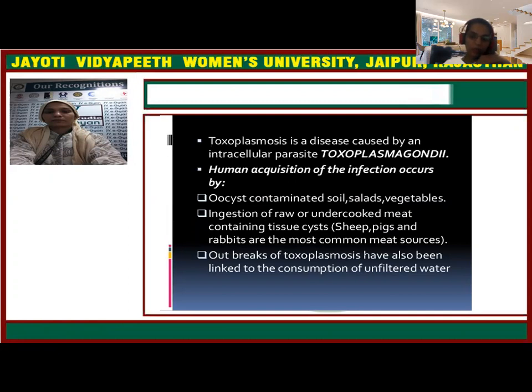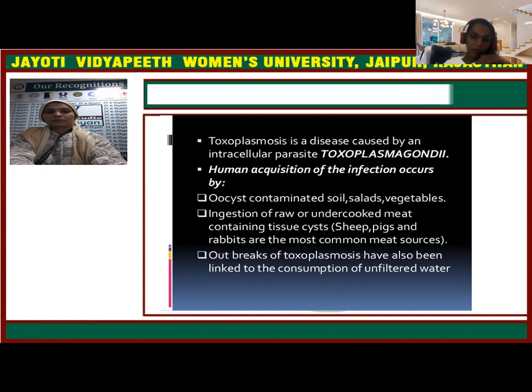So, how does the infection occur? Route of transmission. Basically, the soil gets contaminated with the oocyst of Toxoplasma gondii. It contaminates soil, vegetables, and fruits that are raw and present on the ground, and whenever these are not properly washed before being eaten, they transmit the infection.